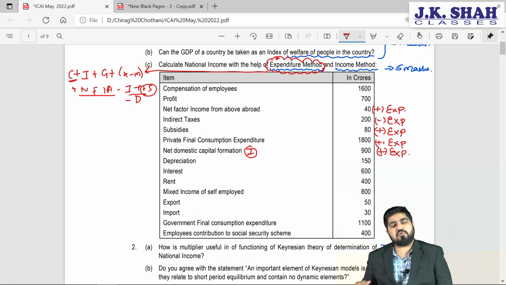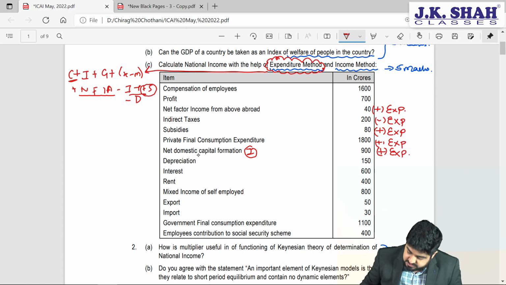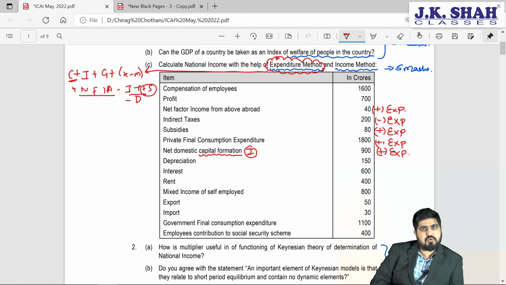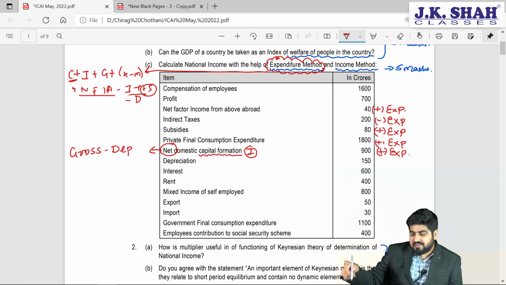But I want to grab your attention here. See, you are aware about capital formation being investment expenditure. Capital formation is investment. But my dear chartered accountant friend, look at the amount which is given here. It is net. So what is net? Net is nothing but gross minus depreciation. So here already the net amount is taken into consideration. So if you again deduct depreciation from the net, it will be double counting.